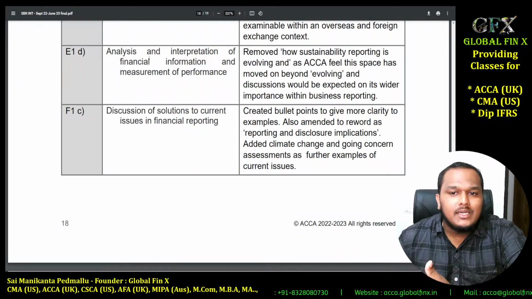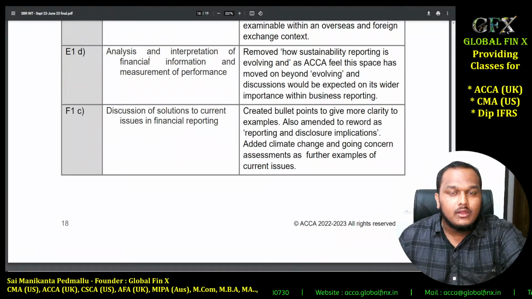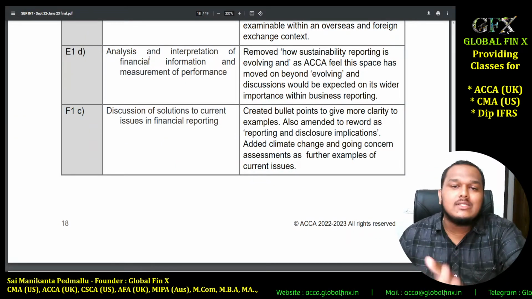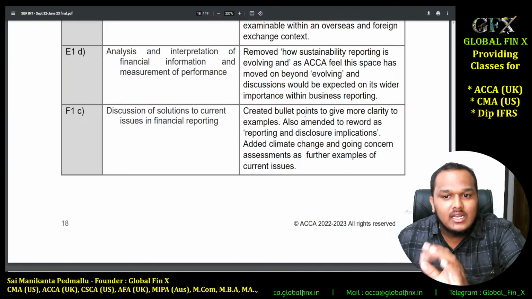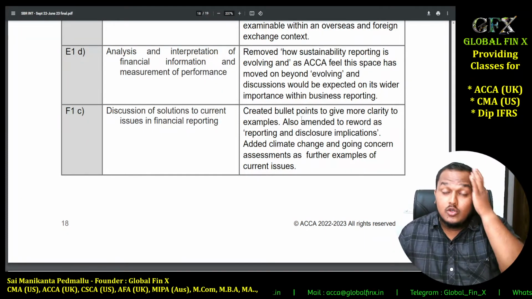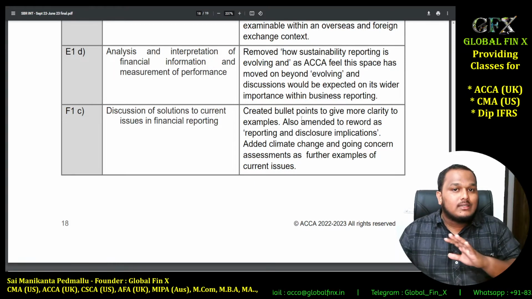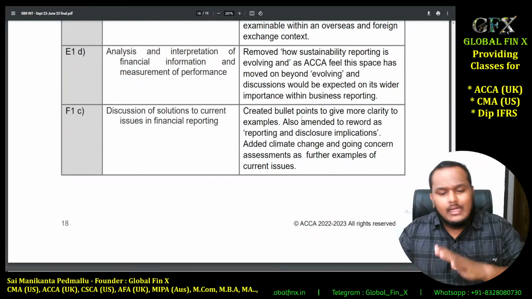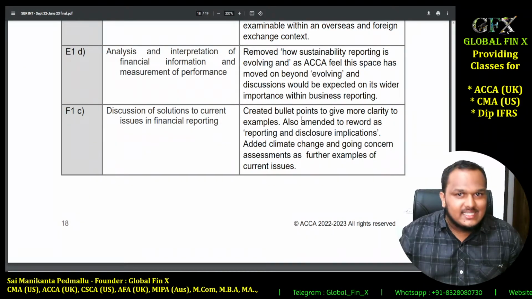Now sustainability reporting, how it is evolving, is removed from your syllabus. Not sustainability reporting, only the fact of how it is evolving, because ACCA believes that it is matured enough as of now. But still, unfortunately, sustainability reporting is not yet practically implemented. There is no standard format for sustainability reports or integrated reports. No standard template has been available as of now. There are some countries like Singapore who are already giving integrated reports, but they are not standardized yet.